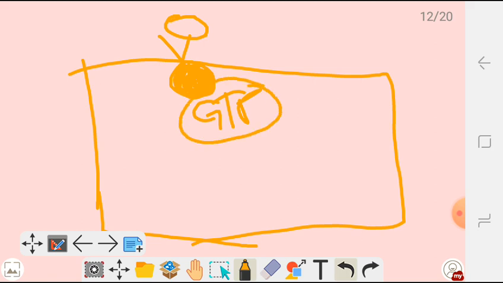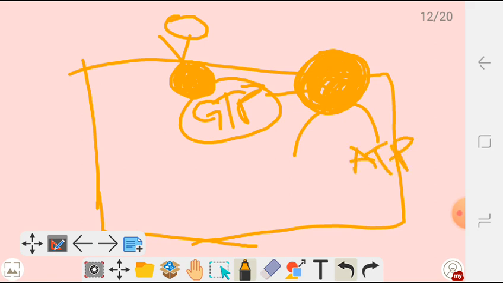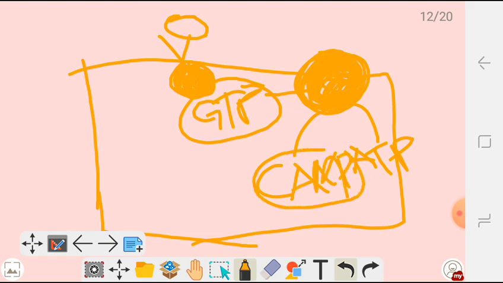Once GTP binds, the alpha subunit is going to activate adenylyl cyclase, which is an enzyme. Once adenylyl cyclase is activated by the alpha subunit of the G-coupled receptor, it is going to convert ATP into cyclic AMP.